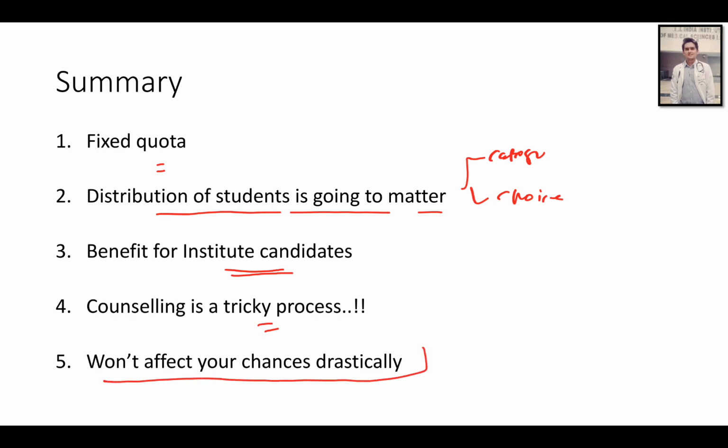And lastly, the reason why we are making this video: will it affect your chances drastically? I will say no, it will not cause a significant change in your position. A lot of students who are mid rankers between 200 to 500 are thinking that they will become rank 600, 800. This is one way of visualizing it, but anyway, when the branches are reserved, you still will not be getting those kinds of branches. So it's the same thing, roster system or conventional counseling. It will not affect your chances drastically, and it is not going to affect you in a bad way. It is definitely a plus point for the institute candidate.